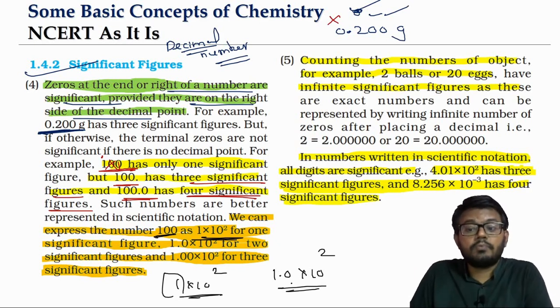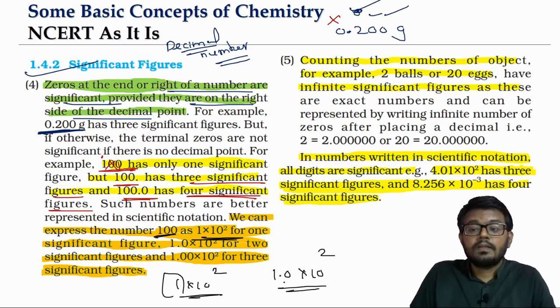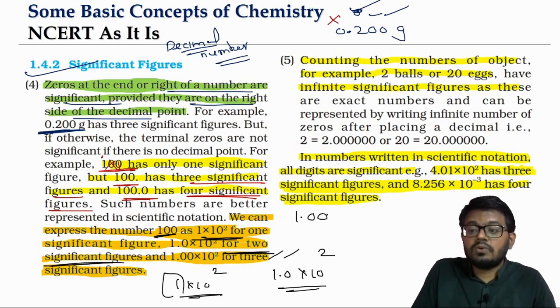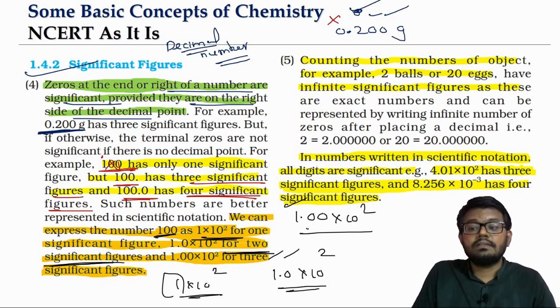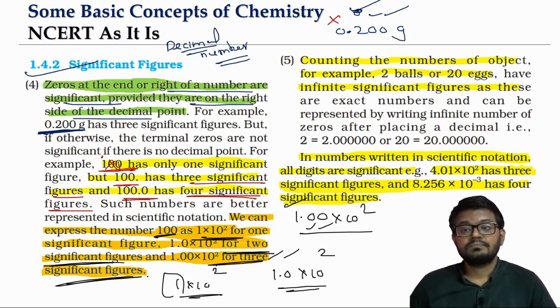The 1 is significant and the 0 is also significant, so it has 2 significant figures. If you write 1.00 into 10 power 2, the 1 is significant and these 2 zeros are also significant, so it will have 3 significant figures.